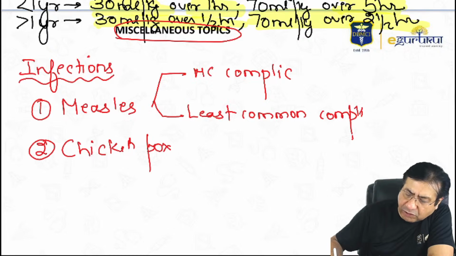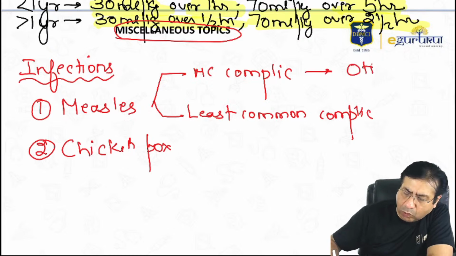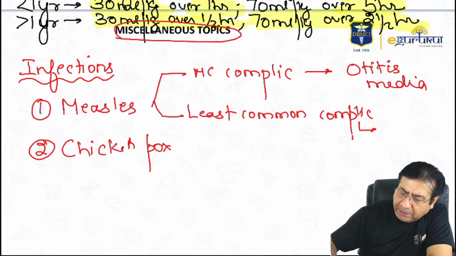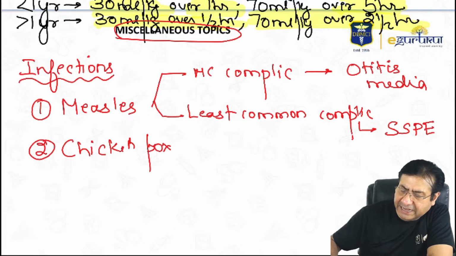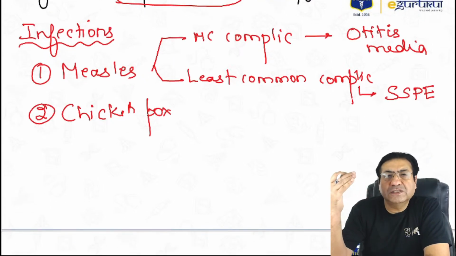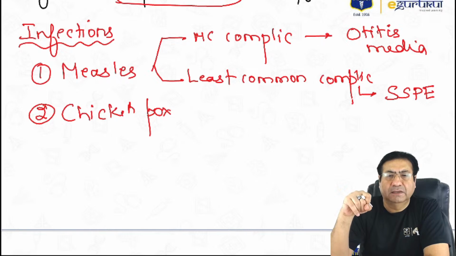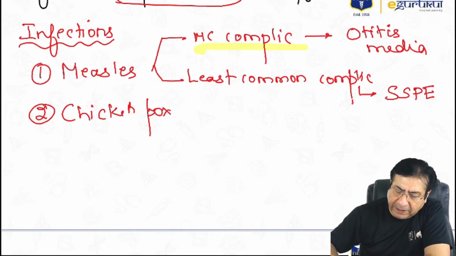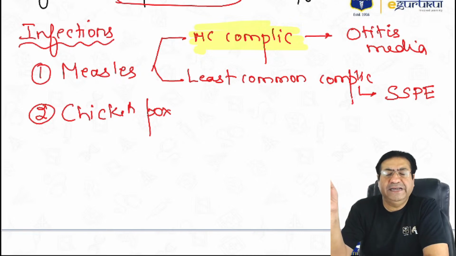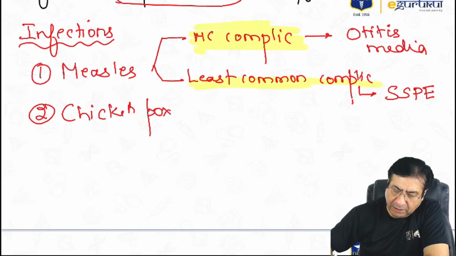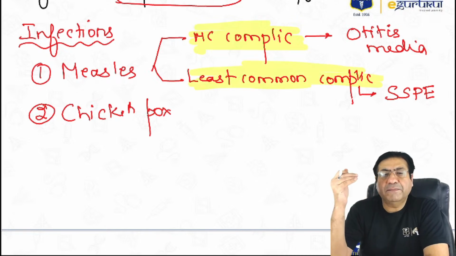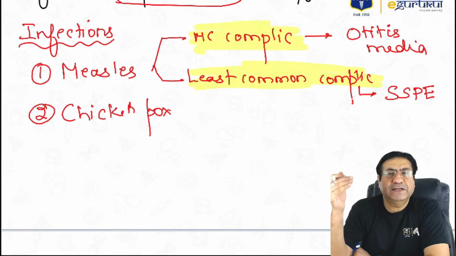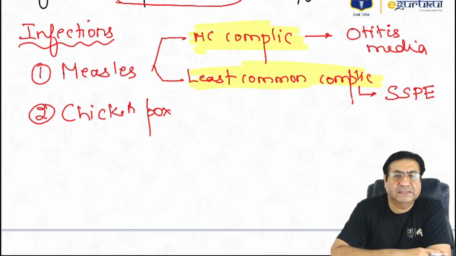Most common complication of measles is otitis media, and least common complication of measles is SSPE, subacute sclerosing panencephalitis. So if someone asks you which is the most common complication of measles in children, it is otitis media. And which is the least common complication of measles in children? It is subacute sclerosing panencephalitis. What is the full form of SSPE? Subacute sclerosing panencephalitis.